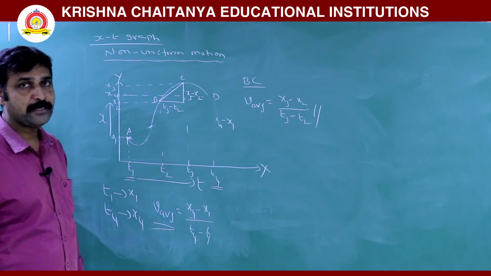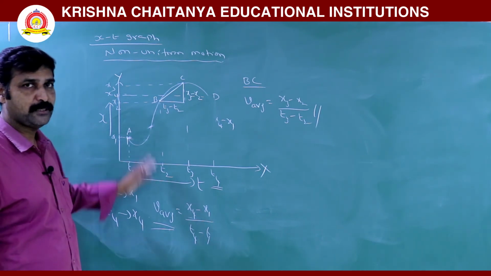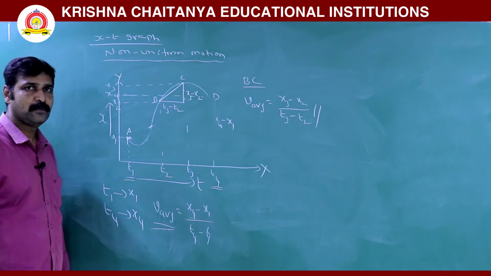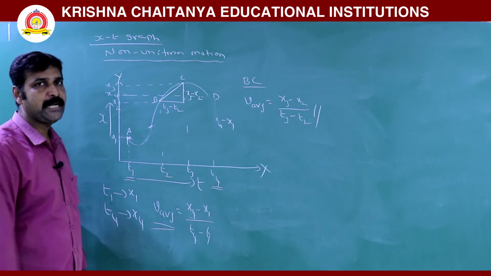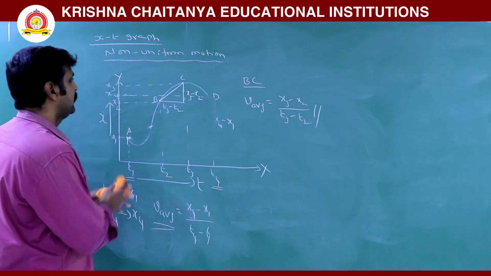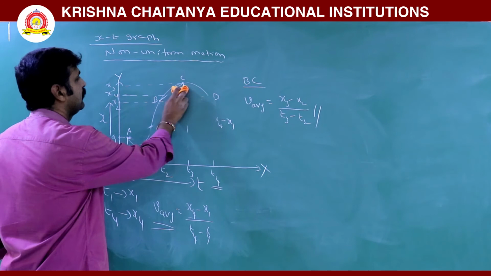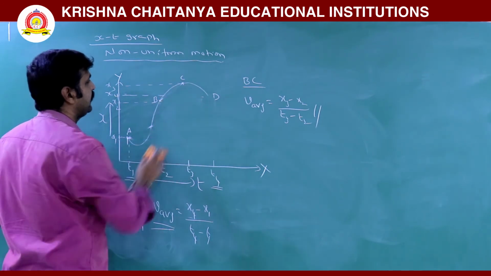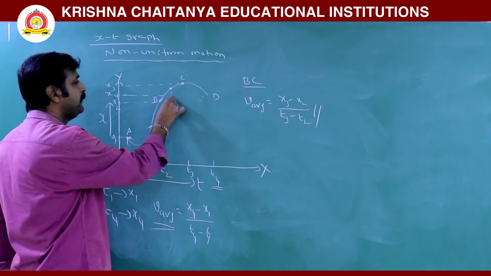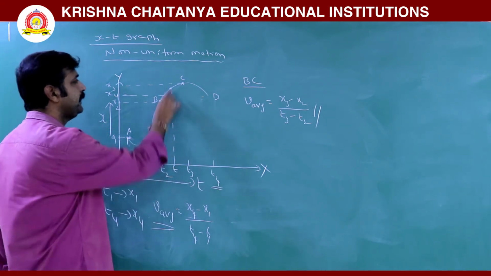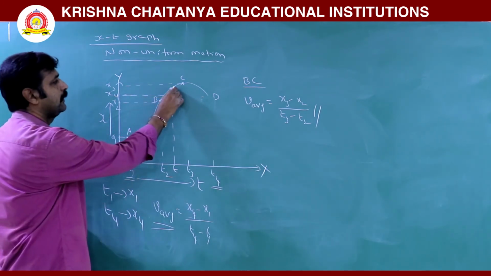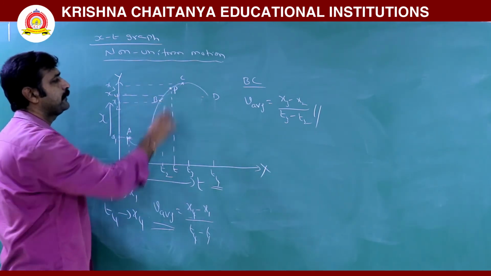Now how to find instantaneous velocity for the same non-uniform motion? For the same non-uniform motion, you are asked to find instantaneous velocity at any instant, at this particular time, at any time t. Now you are asked to find instantaneous velocity at this point. Let us take that point as P.